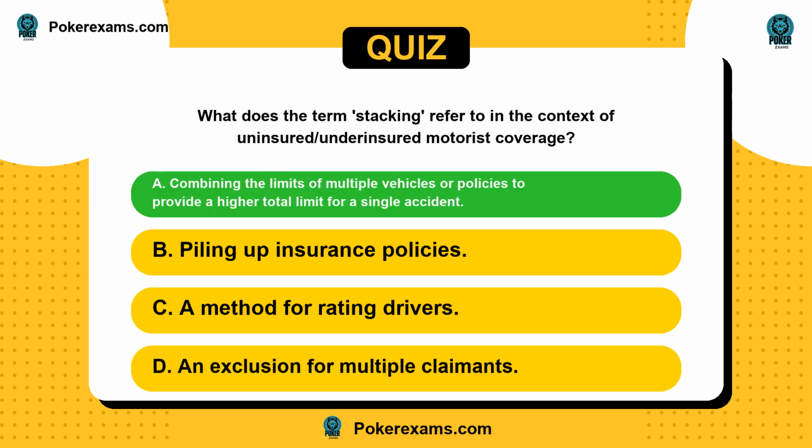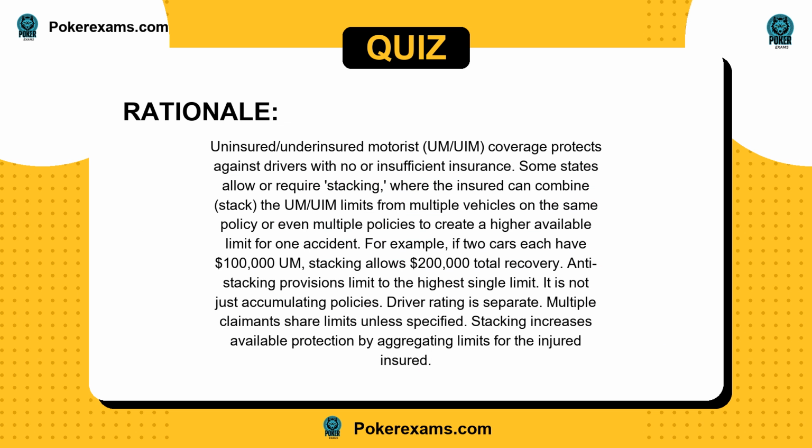The answer is A. Uninsured/underinsured motorist, UM/UIM, coverage protects against drivers with no or insufficient insurance. Some states allow or require stacking, where the insured can stack the UM/UIM limits from multiple vehicles on the same policy or even multiple policies to create a higher available limit for one accident. For example, if 2 cars each have $100,000 UM, stacking allows $200,000 total recovery.